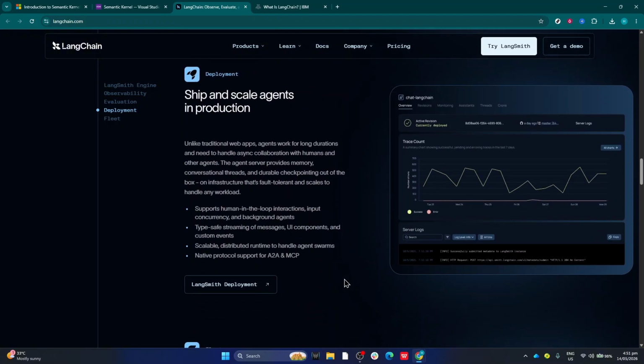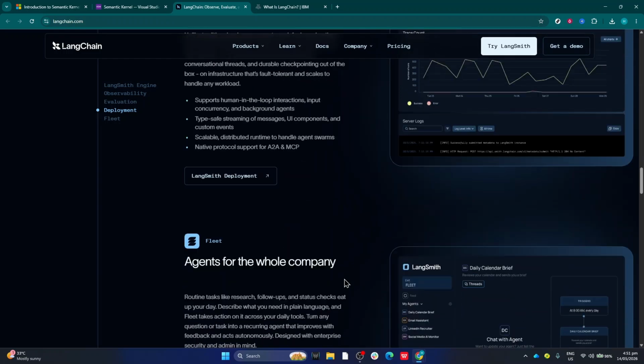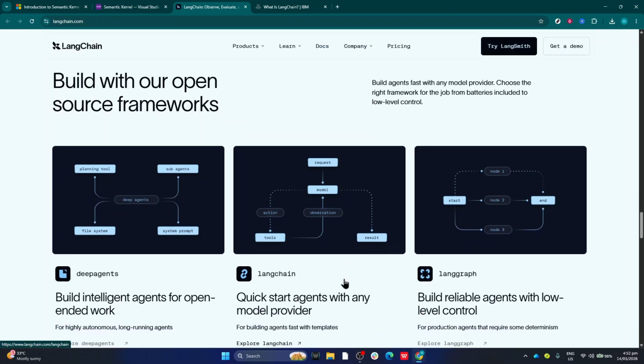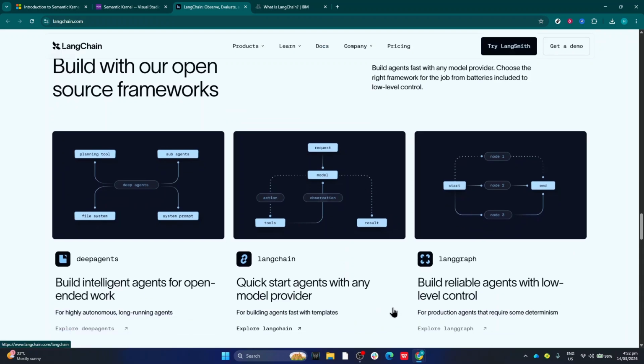Who should choose what? Choose LangChain if you're a Python developer, you want maximum flexibility, you're building experimental AI agents or RAG systems, you want access to the biggest AI ecosystem. Choose Semantic Kernel if your company runs on Microsoft technologies, you primarily use C# or .NET, you care more about enterprise structure and Azure integration, you want cleaner enterprise orchestration patterns.